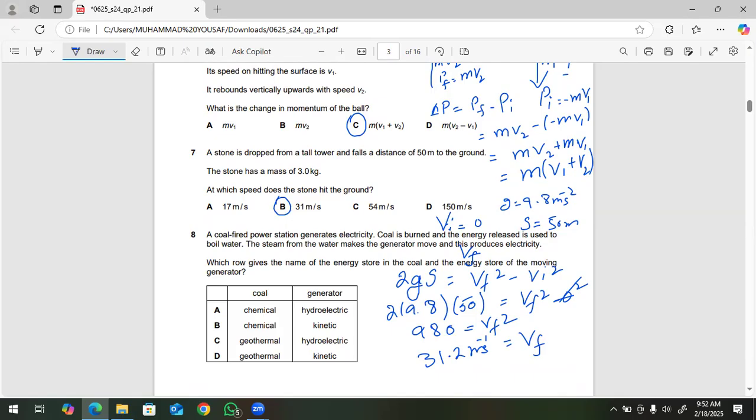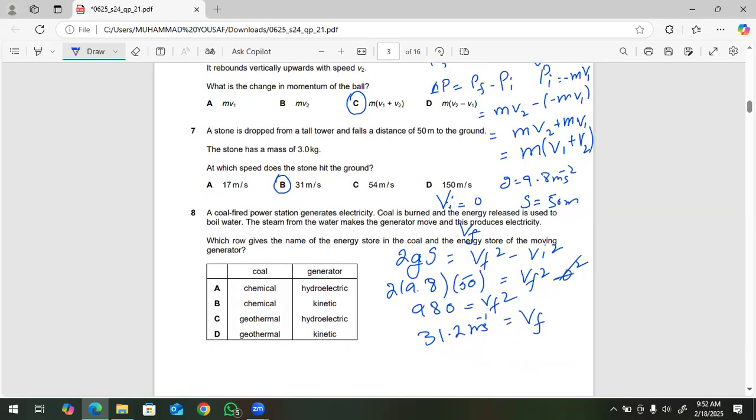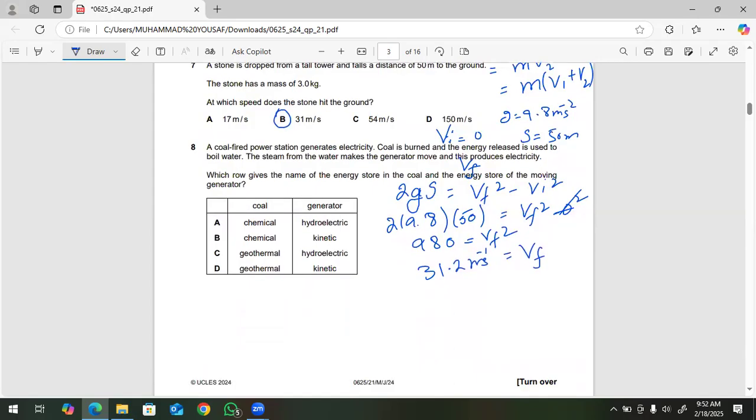Next, question number 8. A coal-fired power station generates electricity. Coal is burned and the energy released is used to boil water. The steam from the water makes the generator move, and this produces electricity. Which row gives the name of the energy store in the coal and the energy store of the moving generator? So in the coal, we have chemical energy, and to run a generator, we need kinetic energy. So B is the best option.